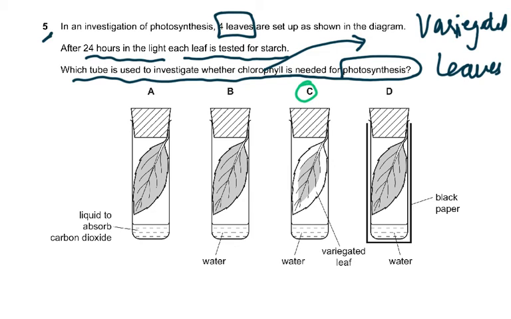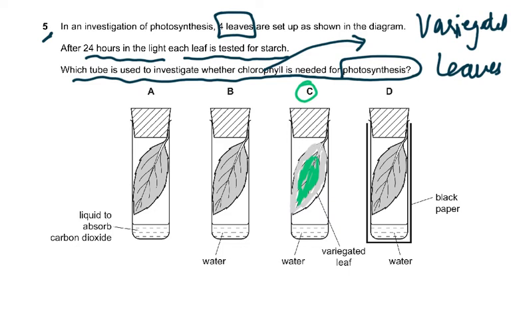Because in a variegated leaf, there is a white portion and there is a green portion. So this is the green portion. Now this contains chlorophyll. And the white portion does not contain any chlorophyll, so there should be no photosynthesis, there should be no starch.